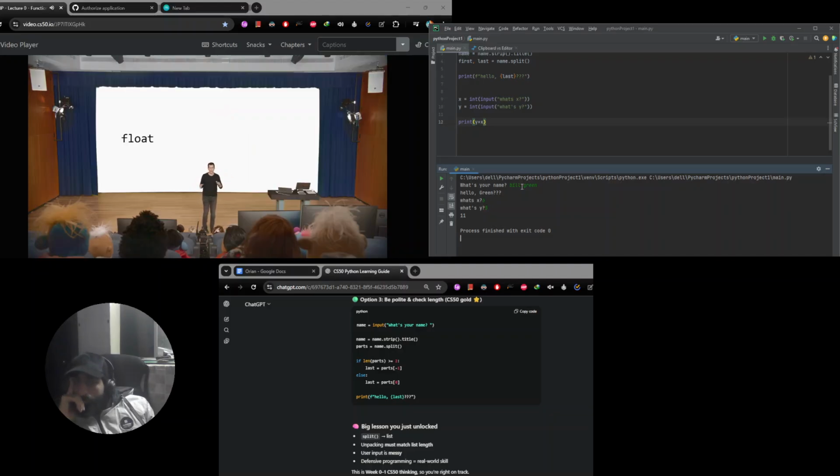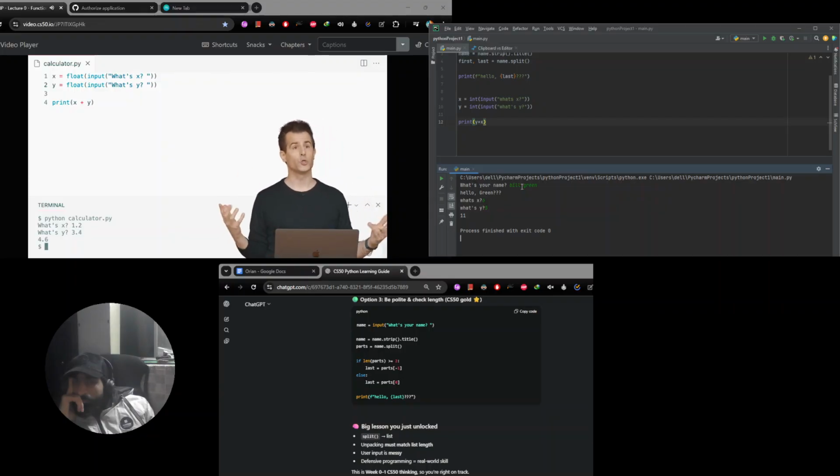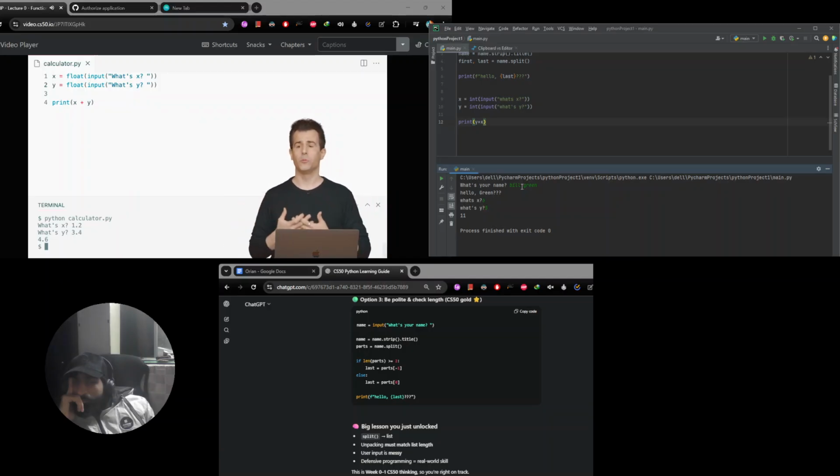Right now, our calculator is somewhat naively assuming that the user's only going to type in integers. But if I want to support floating point values too, I think I can just make a couple of tweaks. So I'm going to go back to VS Code here. And instead of just converting the user's input, x and y, to integers on line 1 and 2, let's just make a simple change. Let's actually convert it to a float on the first line and a float on the second line here. Now if I go down to my terminal window and run python calculator.py, let's type in a number like 1.2 with a decimal point and 3.4 with a decimal point, and there we go. We have 4.6 as the final answer. So that wouldn't have worked before if I was only expecting integers from the user, but now that I'm expecting floating point values and accommodating it, I can actually now do floating point arithmetic as well.